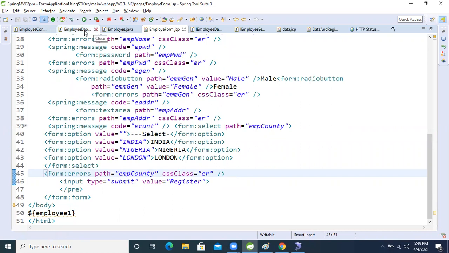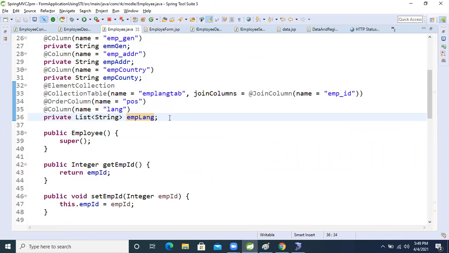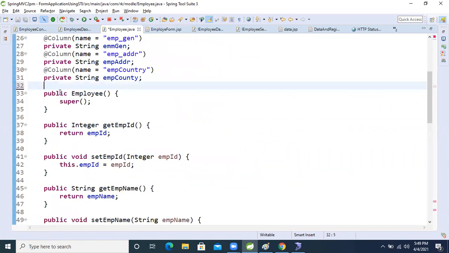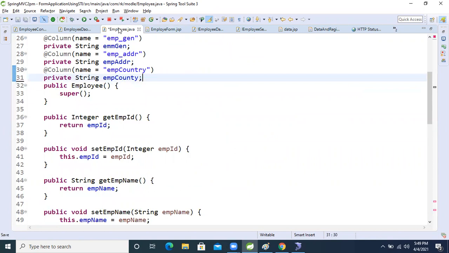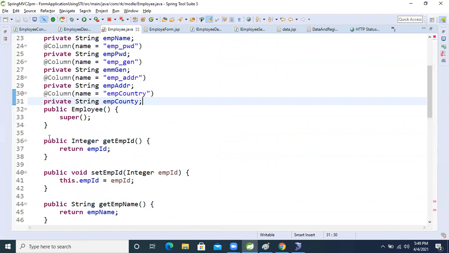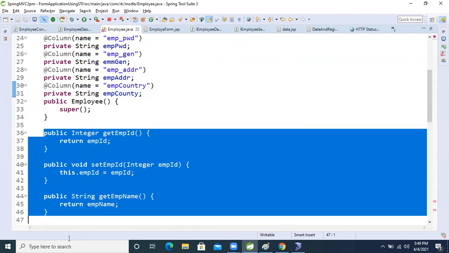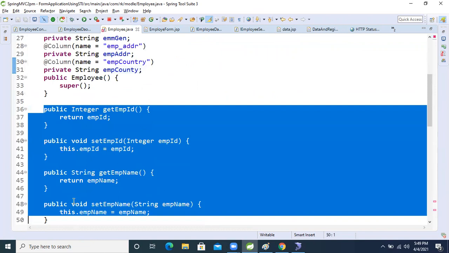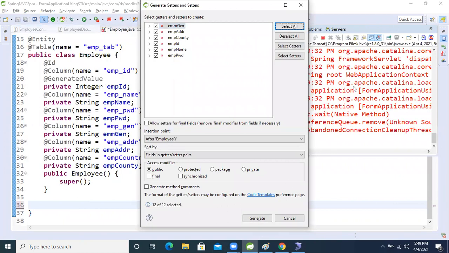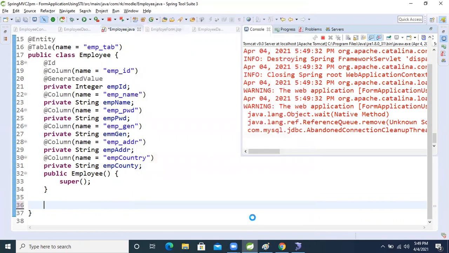After that, come to the employee class. I'm removing this also, this input also I'm removing. Fine. So again I will generate the setter and getter methods. Now Alt Shift S plus R, select all, generate setter and getter methods.